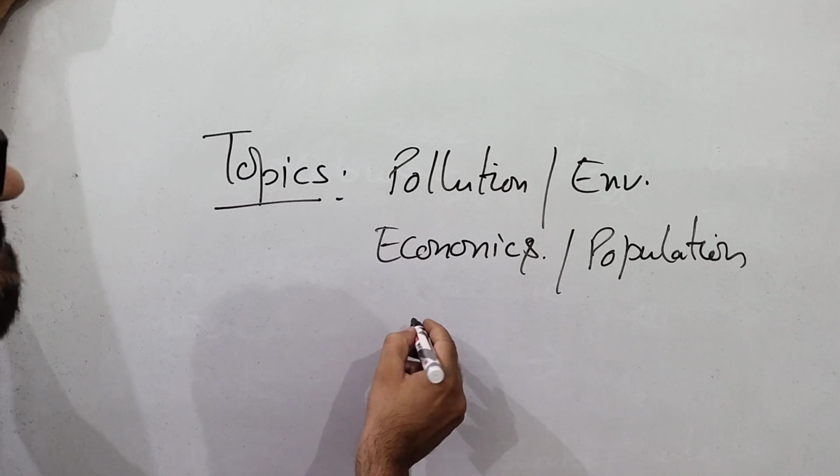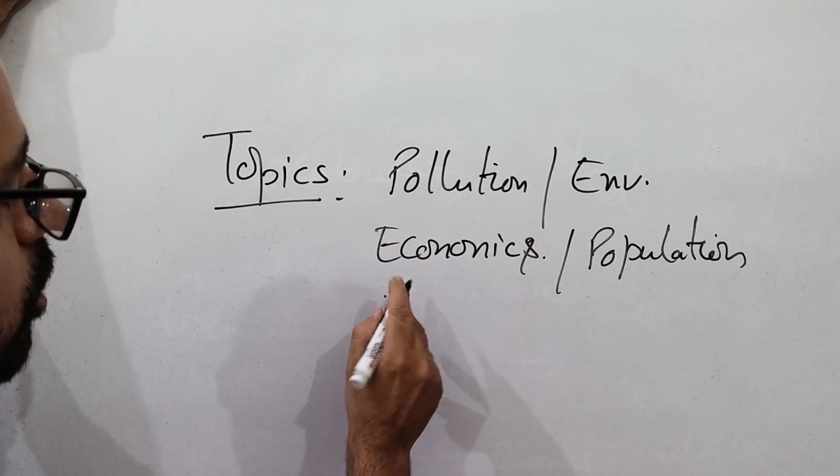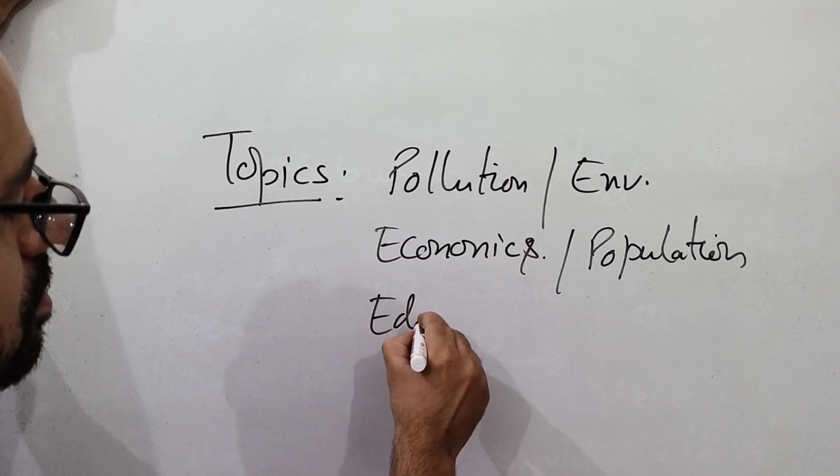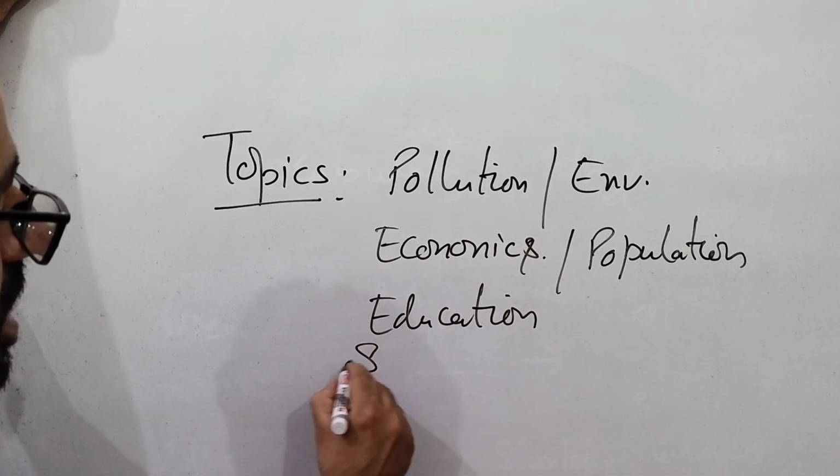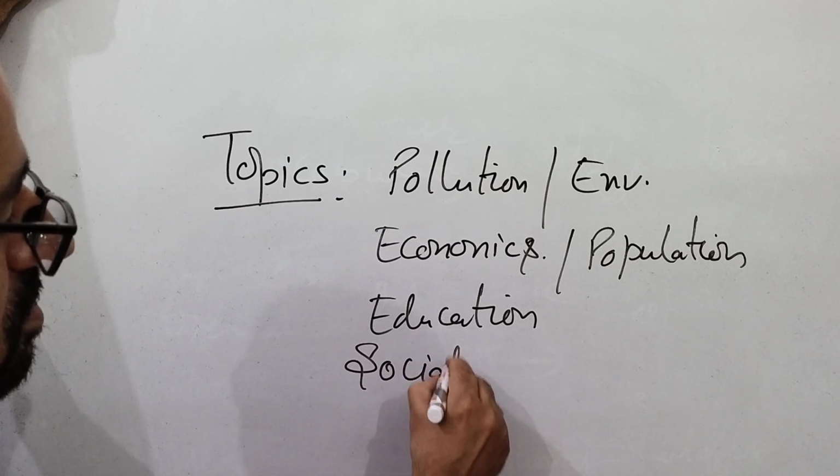Then topics related to education, they are very important. Education related, society's problems, social issues.